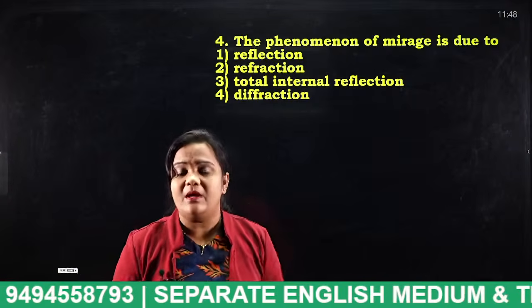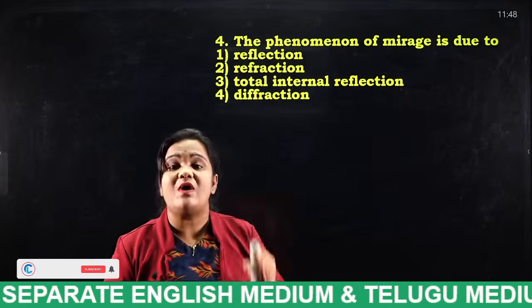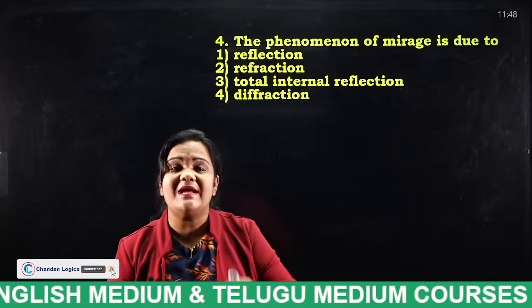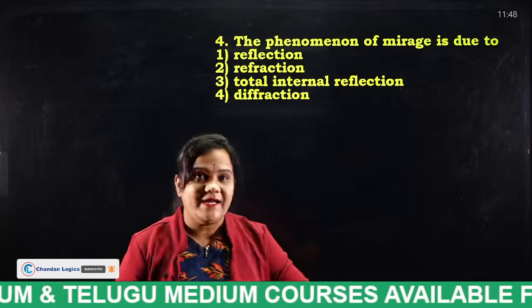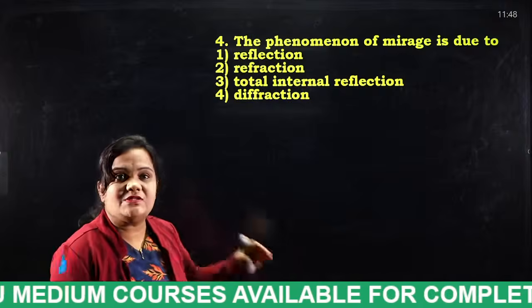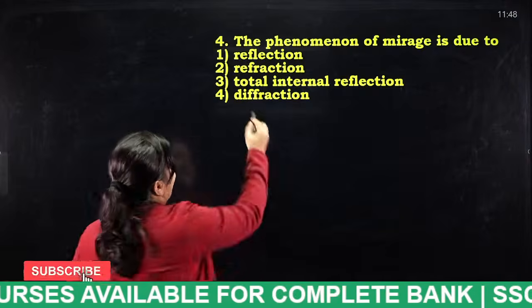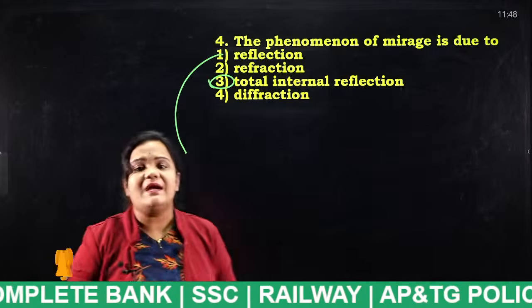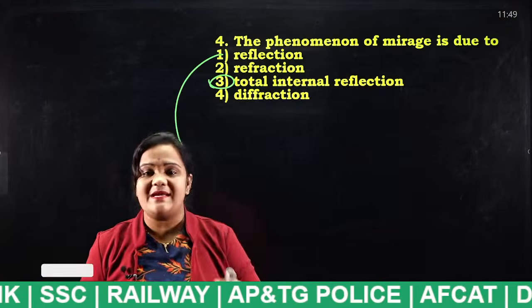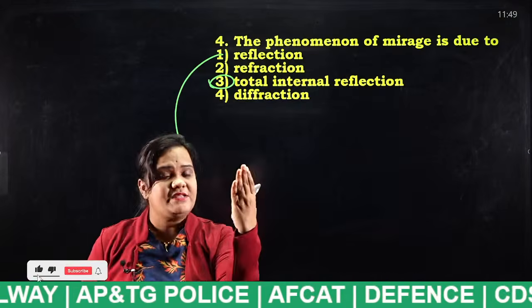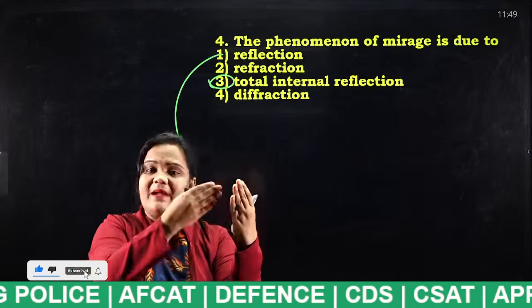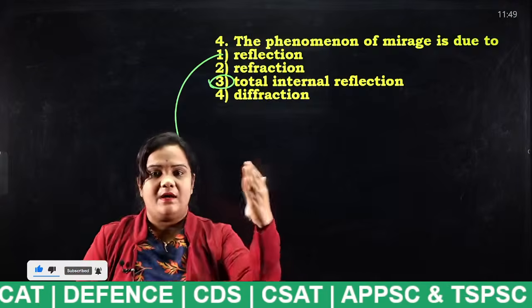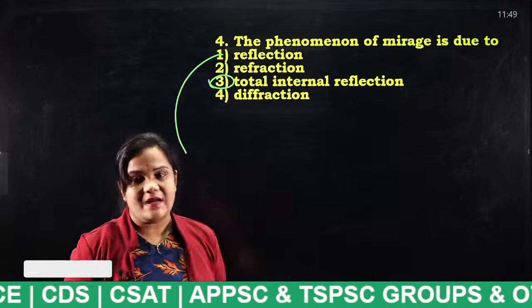That particular situation is known as what? Mirages. So these mirages depend on what? Very good. Total internal reflection. What do you mean by reflection? Reflection is nothing but, a perfect example is, if you look at the mirage, the same reflection can appear in the mirror. That is the example for reflection.